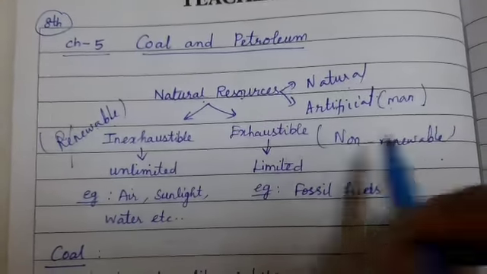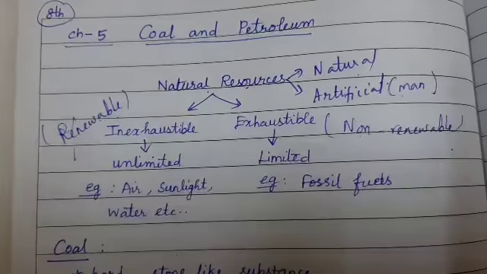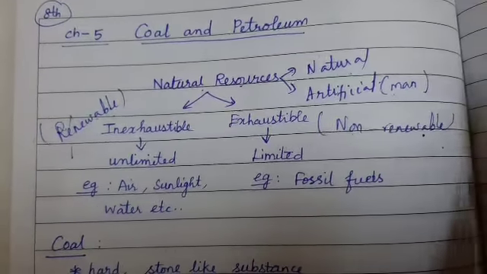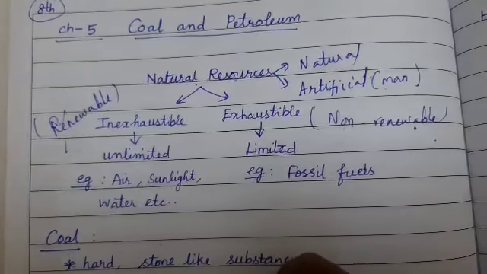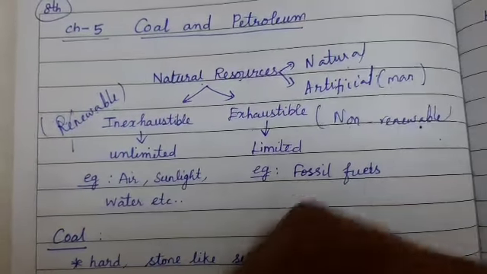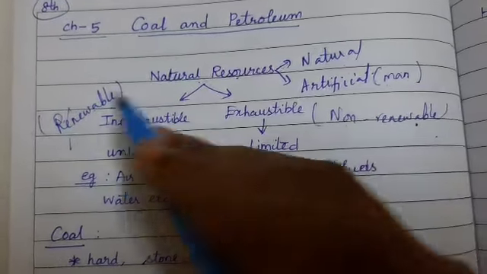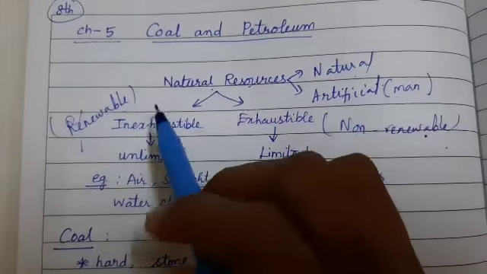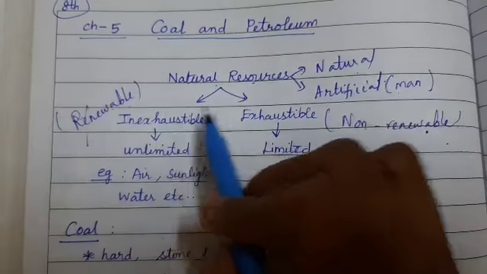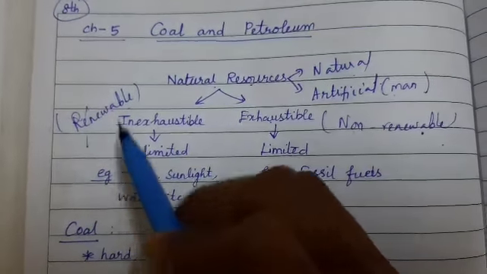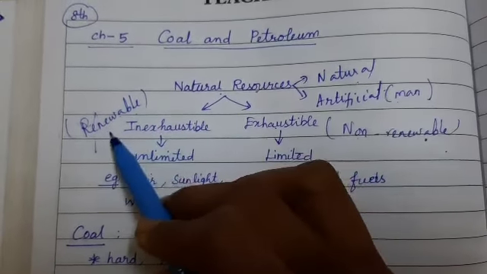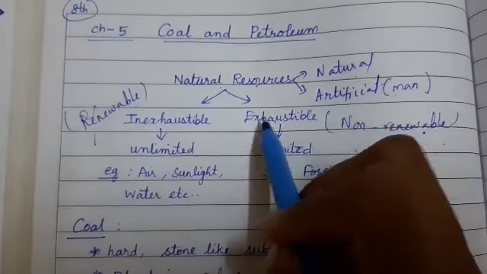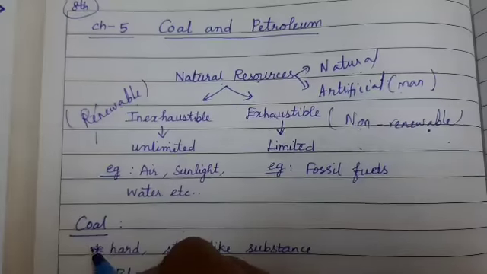It means it cannot be used again and again. So any non-renewable resource is present only in a limited amount. Once it is over, we cannot depend on it. That is the meaning of renewable and non-renewable resources. The same applies to inexhaustible and exhaustible resources. You can take the other names of renewable and non-renewable resources as inexhaustible and exhaustible resources respectively.